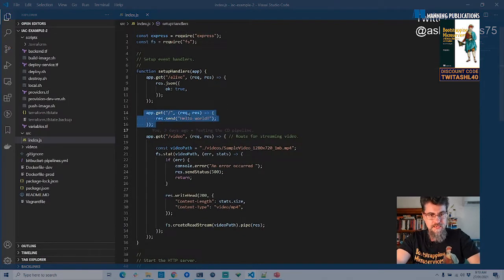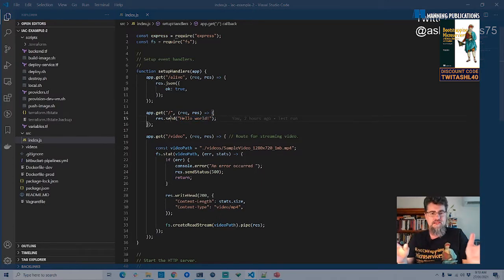Here's the root route that's saying hello world. This is an Express.js app running on Node.js. This isn't about Node.js really. You can run anything in Docker, obviously. So if Python's your thing or Java's your thing or whatever, just pretend that I'm showing you Java code or Python code right now instead of JavaScript.